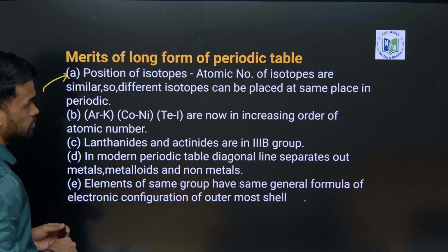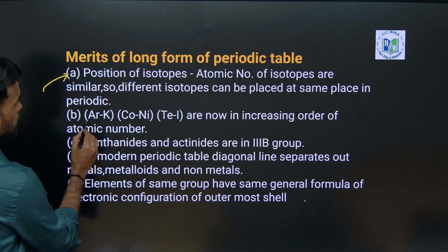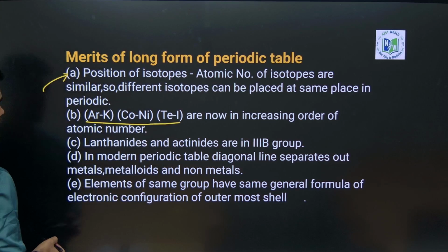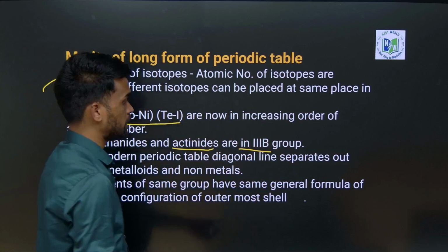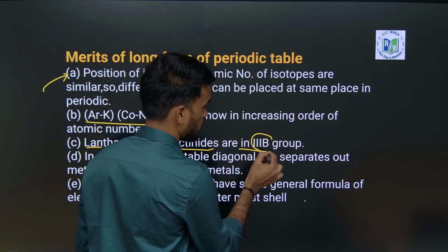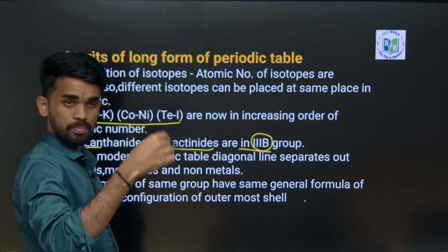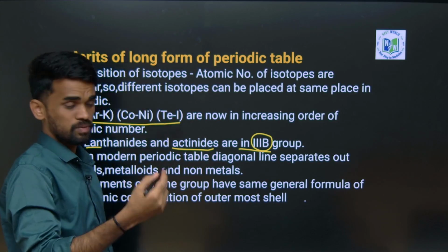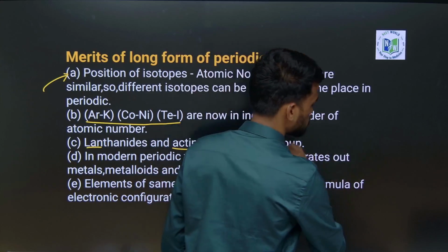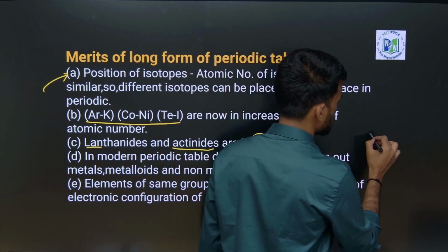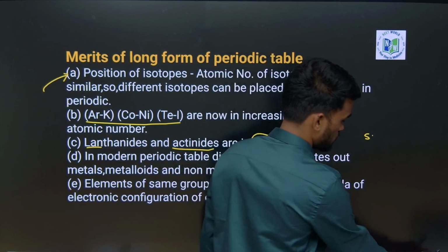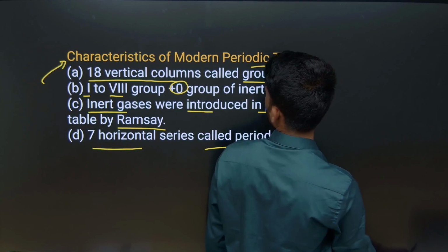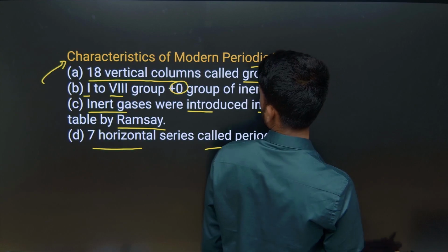Then next, lanthanides and actinides are in group 3, I mean in 3B of the group, so third B. Which means they will be after scandium. Yeah, in the scandium group you can see them.